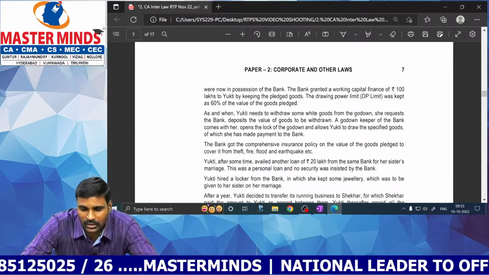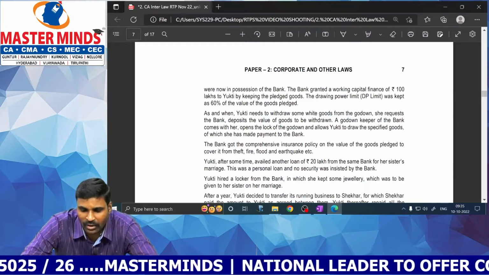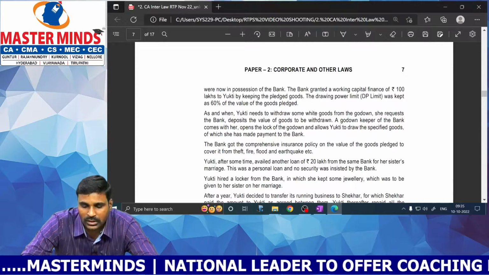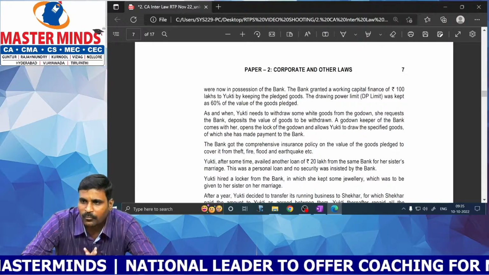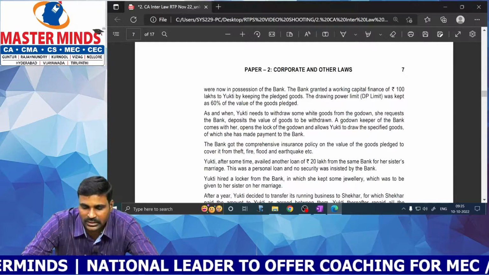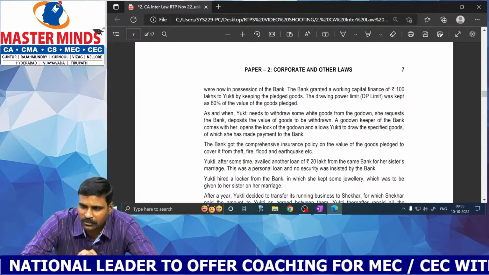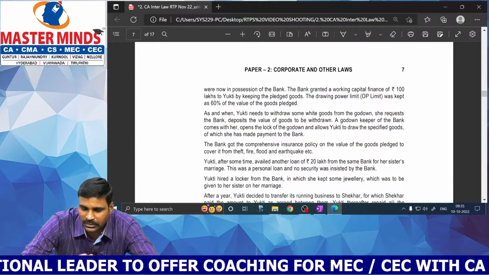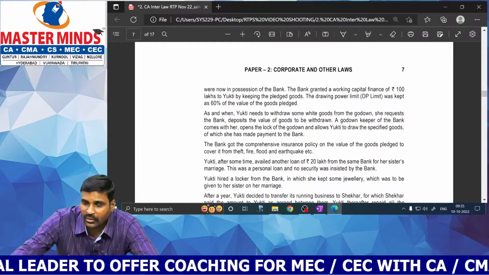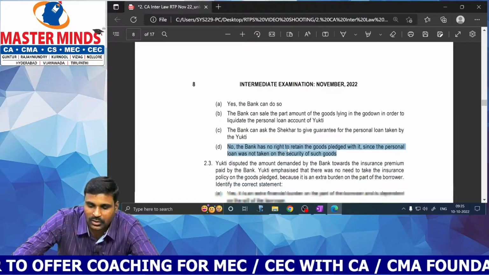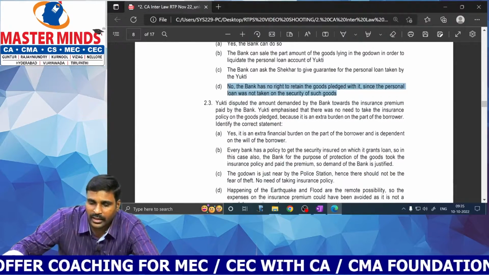The bank got the comprehensive insurance policy. Yukti availed another loan from the same bank for her sister's marriage. This was a personal loan, and no security was insisted by the bank. So therefore here the concept is, in case of subsequent advances, if the contract is silent, the bank can retain. In case of subsequent advances, if the contract is silent, the bank can retain the pledged goods.